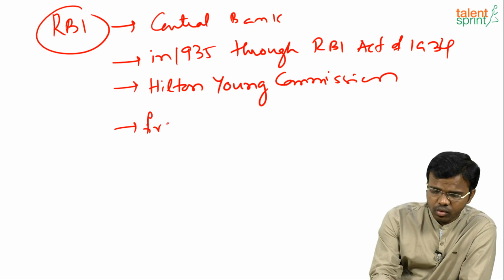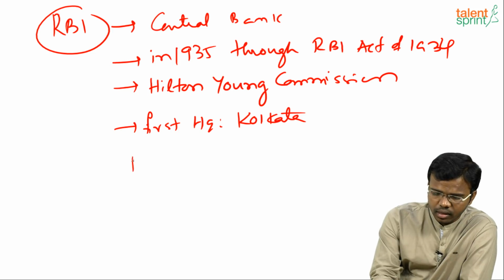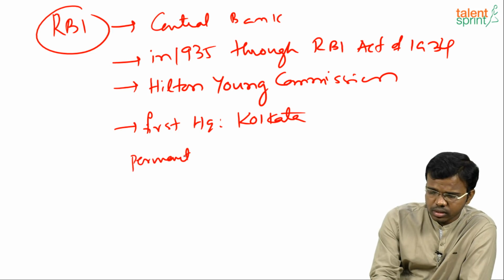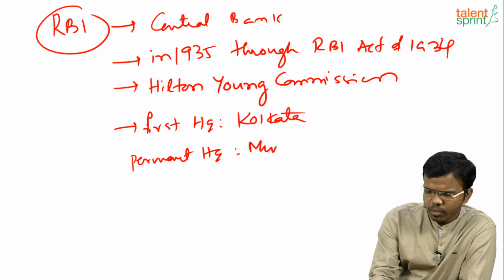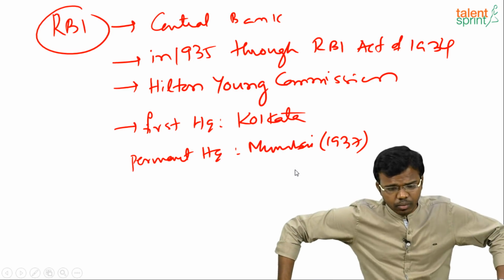The first headquarters was at Kolkata when it was established in 1935, and it was shifted to permanent headquarters in Mumbai in 1937. So for 2 years Kolkata continued as the headquarters for RBI.